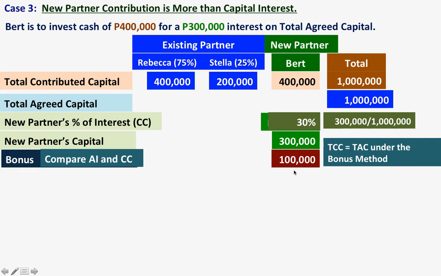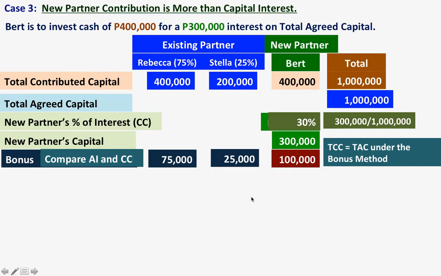Now we have to distribute the 100,000 bonus. Bert contributed 400,000 but was only given 300,000. So obviously, this 100,000 will be given to Rebecca and Stella, in the ratio of 75% and 25%.